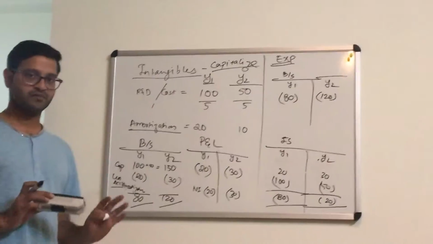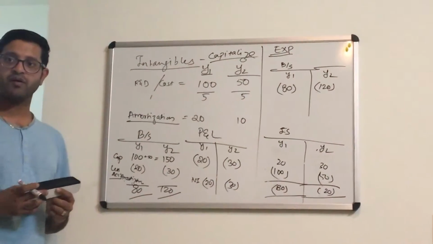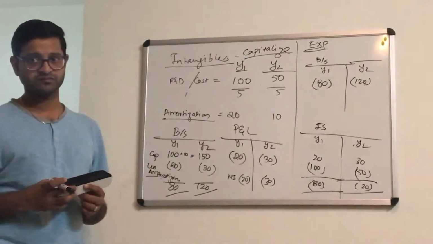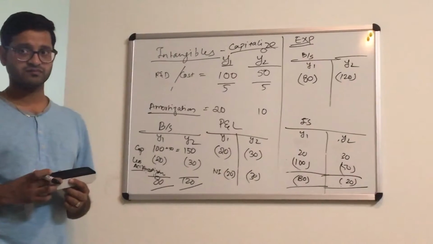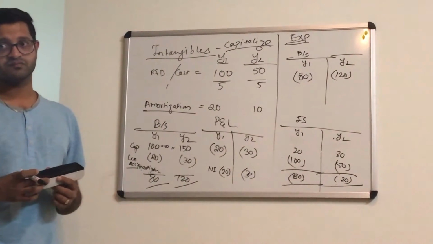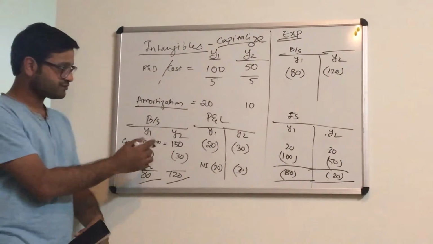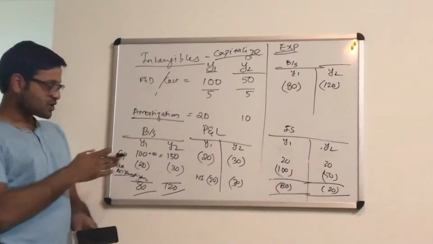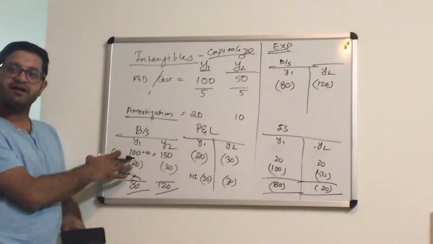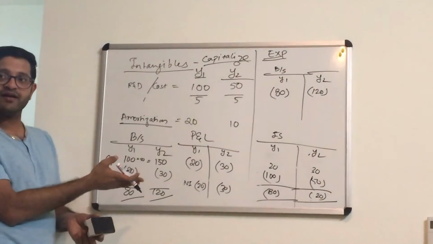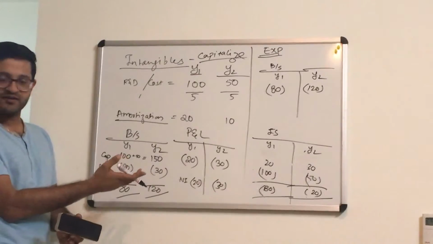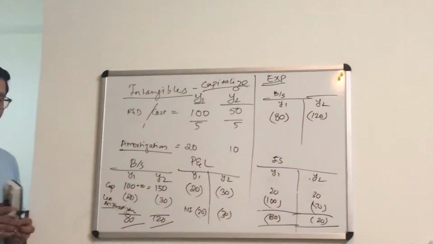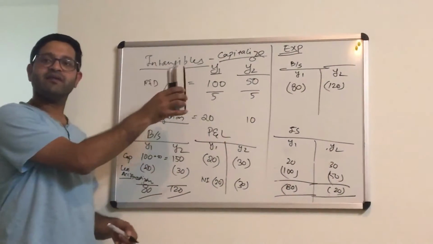Good? Understood? This doubt might be very silly, but if we are doing it this way, when we are capitalizing it on the balance sheet for year 2, why did we take 150 there instead of just the 50? Because we've already taken 50. The balance sheet is a balance, right? Originally I had an asset of 100, and I still have it in year 2. Then I bought another 50, so this becomes 150 now. It is cumulative. Okay.